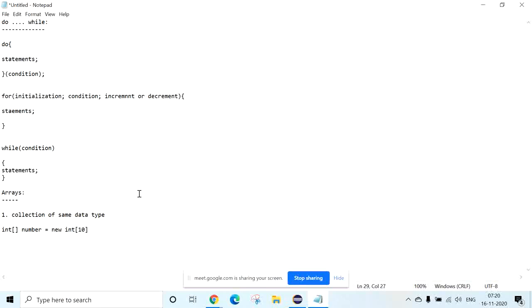So I want to allocate 10 values. This is one way, otherwise you have to declare like this. This is the syntax. Now I want to assign 10 values to my array. This is the declaration.